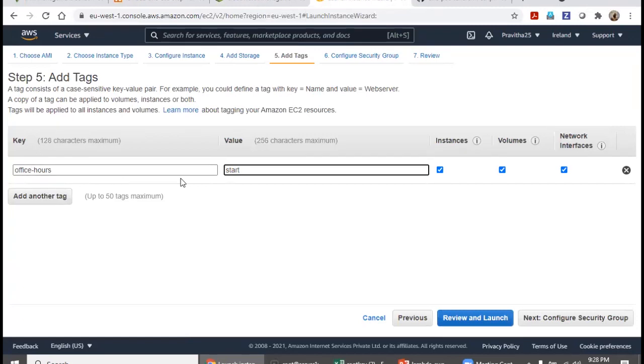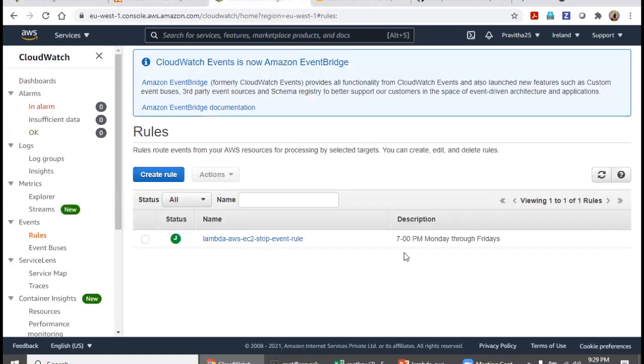Whenever you create new servers, use this tag, or make sure existing servers have this tag. In a nutshell, whatever servers have this tag, this rule will make sure to shut them down as per this timeline. Again I'm repeating, these parameters can be changed in the variables file during your implementation.